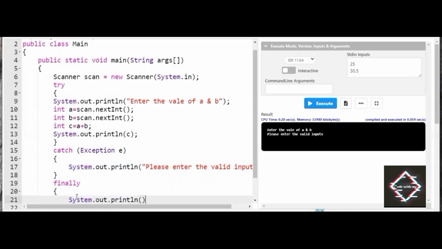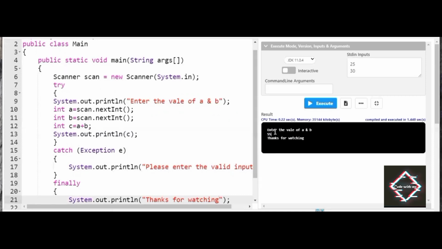I'll add the message, thanks for watching. When I try to execute the program, let's see what happens here. You can clearly see it asks to enter the value of A and B; I entered invalid input, so it shows, please enter valid inputs, and thanks for watching. Now if I give the correct inputs and execute the program, let us see what happens. You can clearly see the input is correct and the output has been obtained. At the end, this statement is executed.